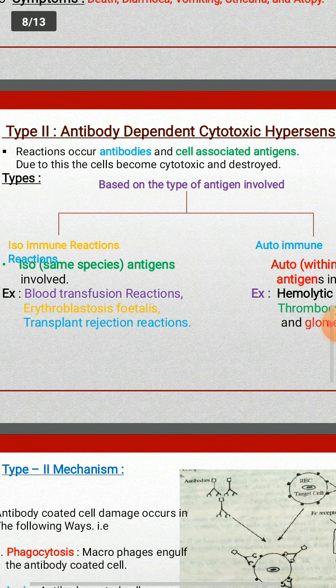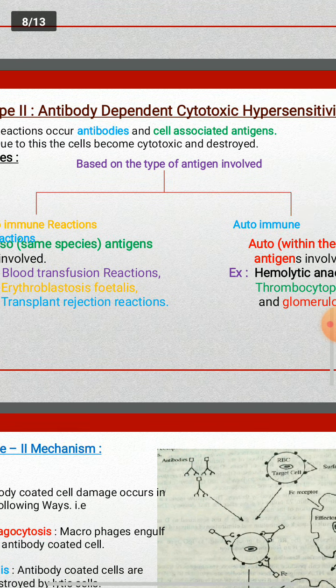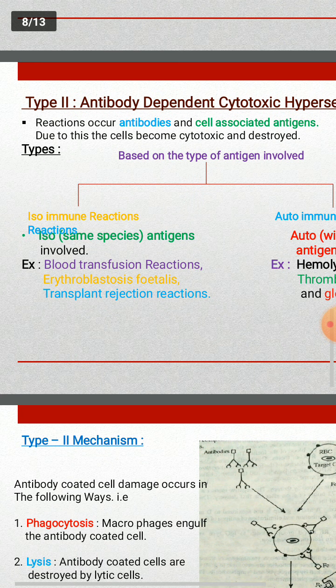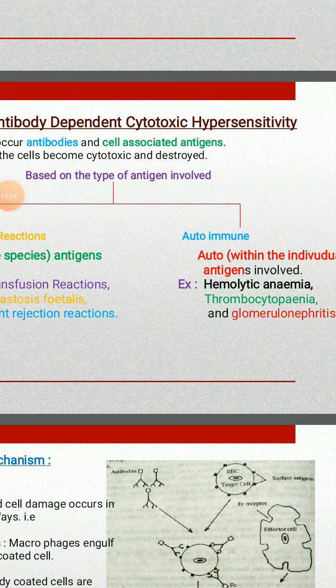It is further classified into two types based on the type of antigen involved: one is isoimmune reaction, the second is autoimmune reaction. In isoimmune reactions, iso means same species. The antigens belong to two individuals of the same species. In autoimmune reactions, autoantigens are involved, which are antigens within the individual.